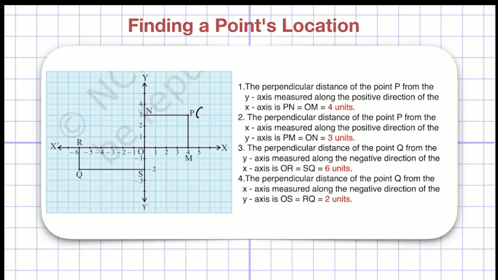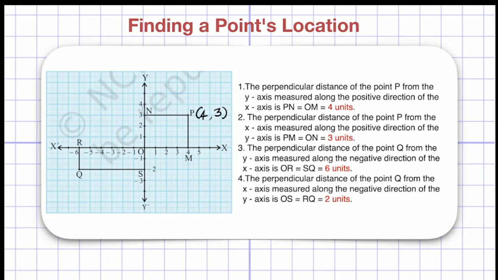So if I want to write the coordinates of point P, how will it look? For the first coordinate, or x coordinate, I have to look at the x-axis from P. If you look at the x-axis from P, it will be 4. So I have to write 4 as the first coordinate. Now for the second, I have to look at the y-axis. It will coincide at 3. So I have to write 3 here.